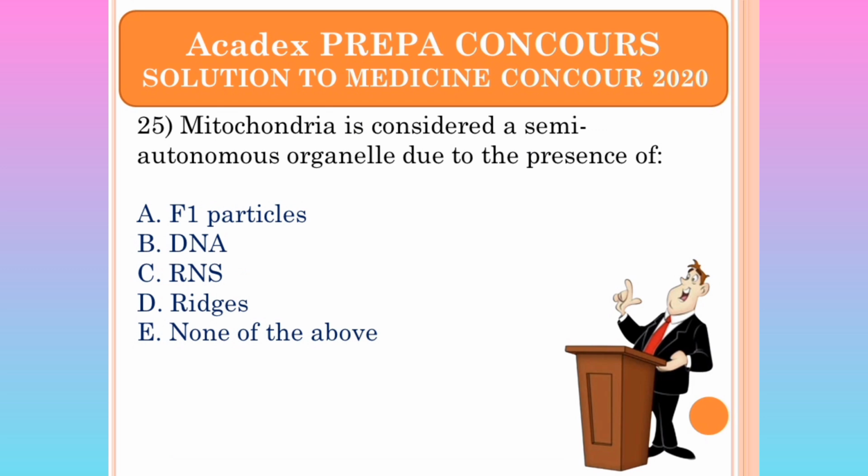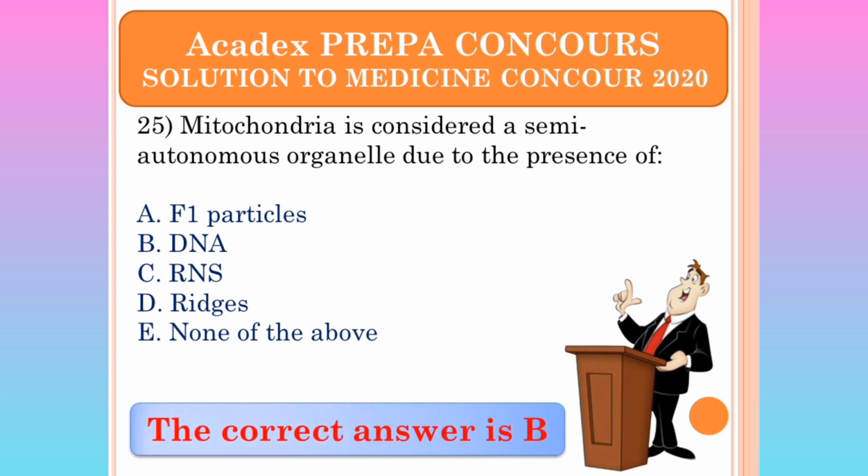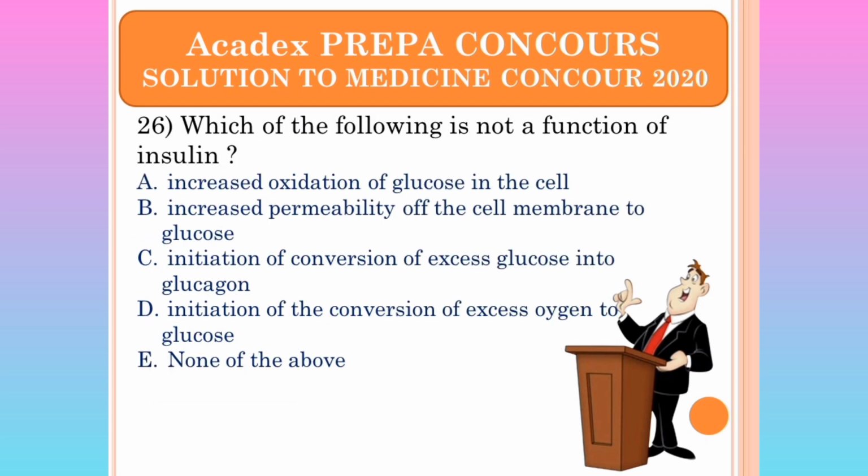Mitochondria is considered as semi-autonomous organelles due to the presence of. The answer is B. Indeed, the mitochondria has its own DNA. It's also sometimes referred to as the powerhouse of the cell.